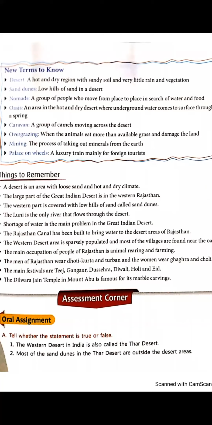Why do they move from one place to another? In search of water and food. Because in this area, there is a shortage of water. In the desert area, people always face the shortage of water. That's why they move from one place to another for water and food. This group of people is called nomads. Next, oases: an area in the hot, dry desert where underground water comes to the surface through a spring.